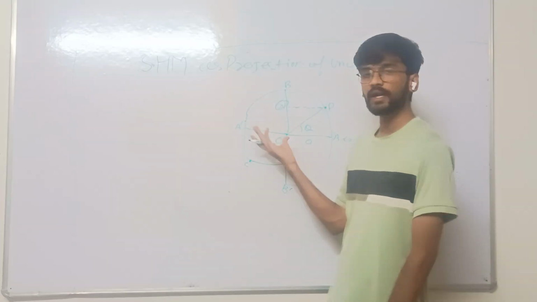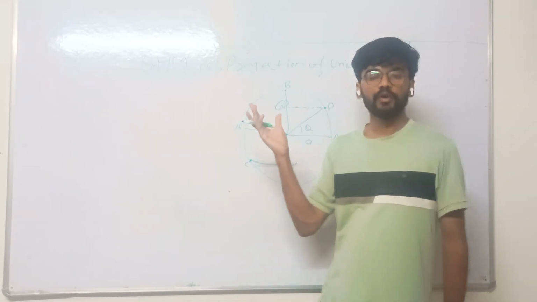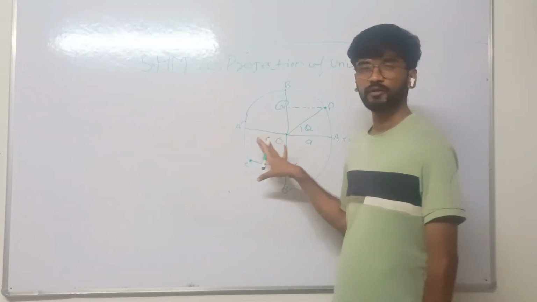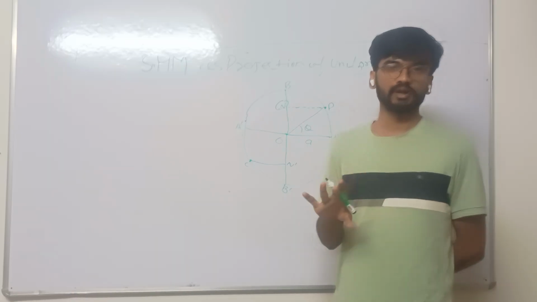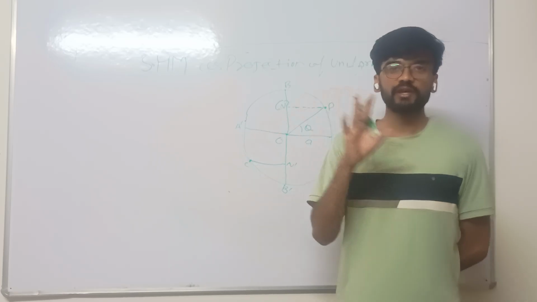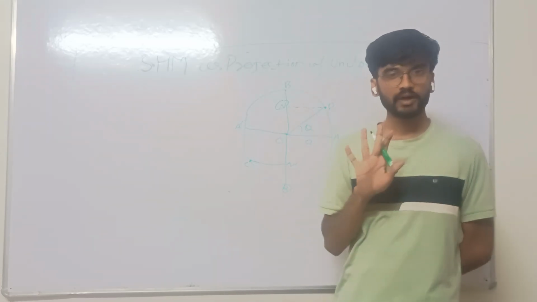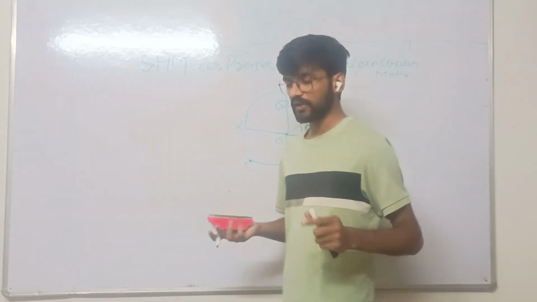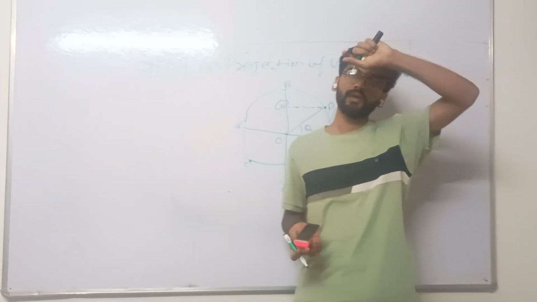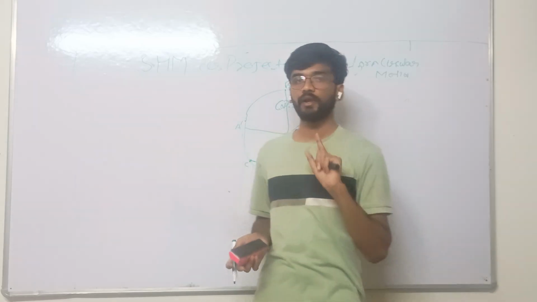I proved that the motion of a particle in uniform circular motion is simple harmonic motion. So let us discuss the displacement equation of a particle in simple harmonic motion.